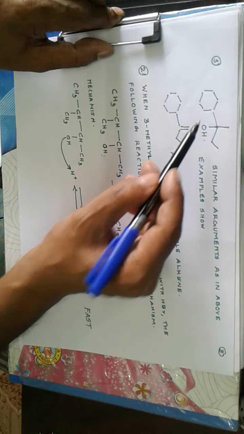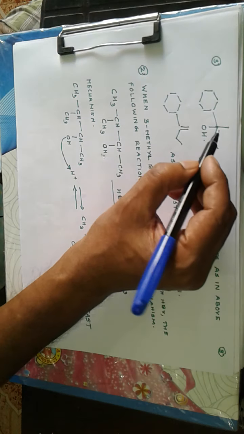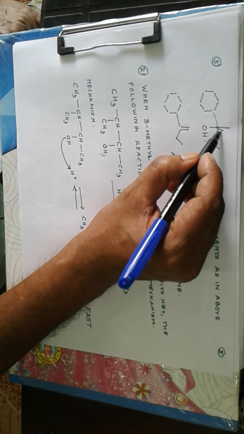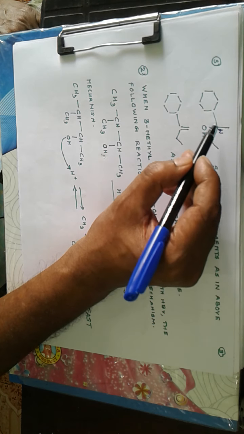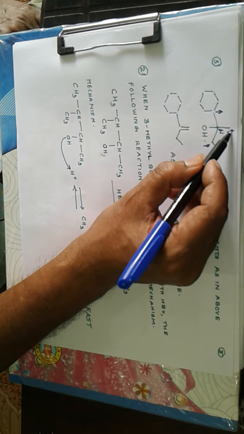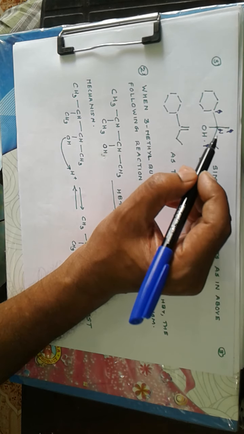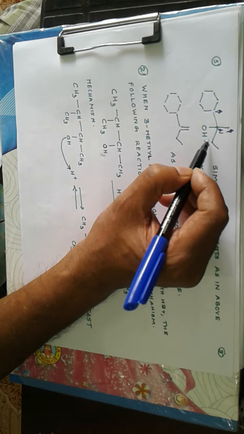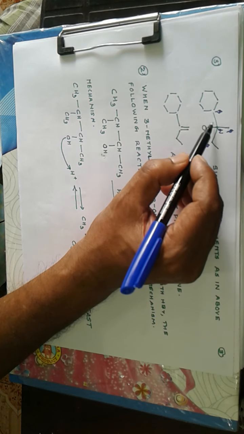Now again coming to a third example, as in the previous cases we have alpha carbon here, and this is a beta carbon, this is another beta carbon, this is a third beta carbon. Now when the pi bond is between these two carbons, or between these two carbons, or between these two carbons, we get three alkene structures, but the one between these two carbons will give a primary carbocation, that is this one, which is least stable, and so there is least chance of formation of the carbocation.